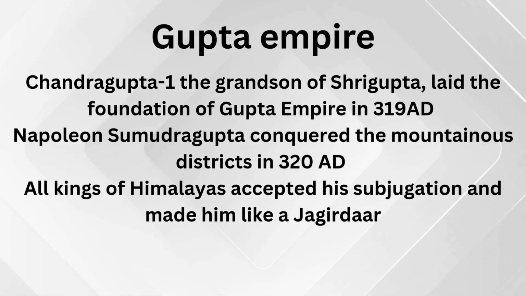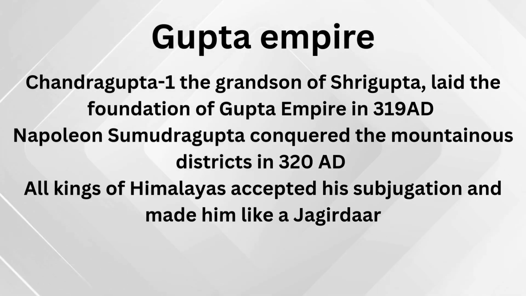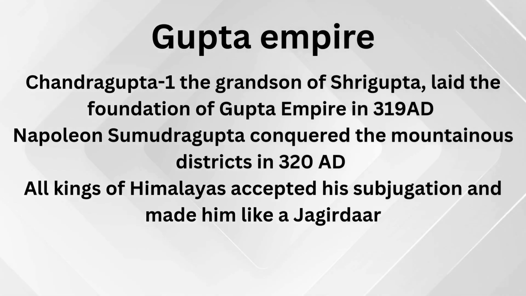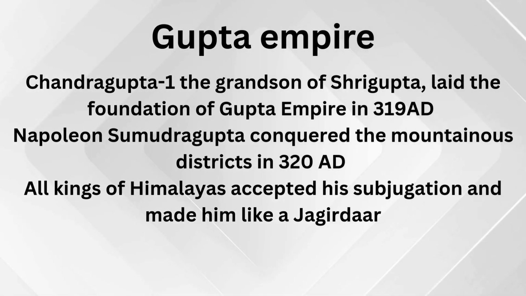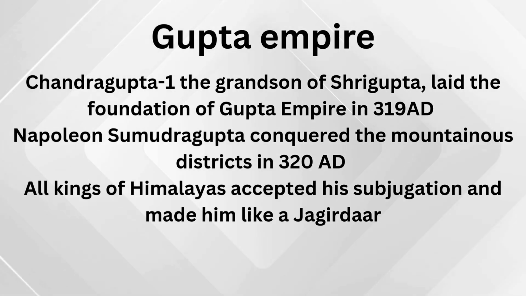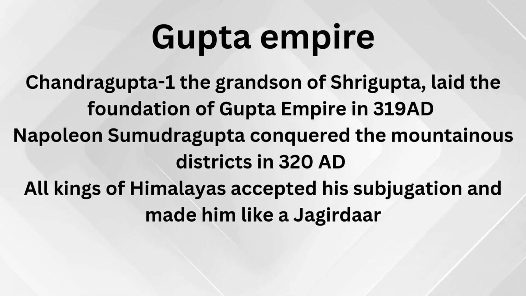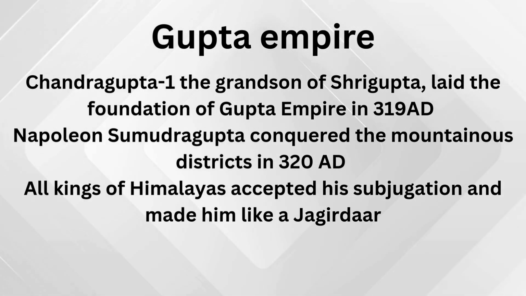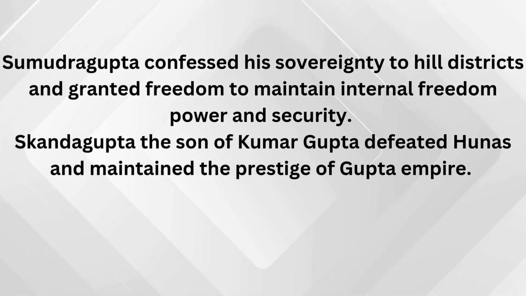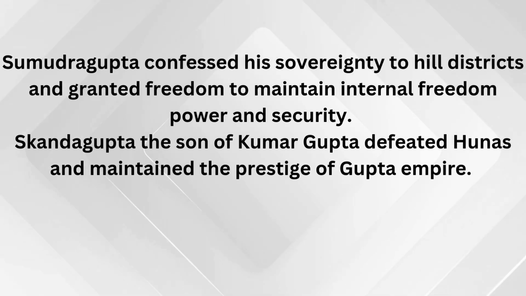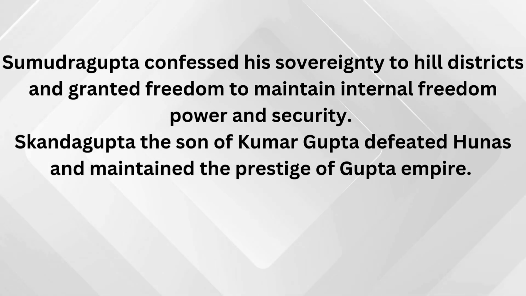Chandragupta I, the grandson of Srigupta, laid the foundation of the Gupta Empire in 319 AD. Napoleon of India, Samudragupta, conquered the mountainous districts in 320 AD. All kings of the Himalayas accepted his subjugation and he made them like Jagirdars. Samudragupta confirmed his sovereignty over hill districts and granted them freedom to maintain internal freedom, power and security.